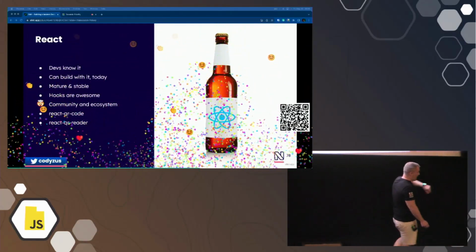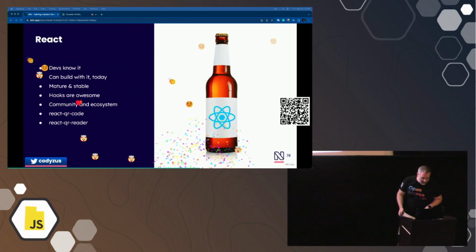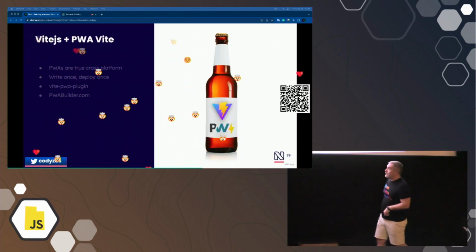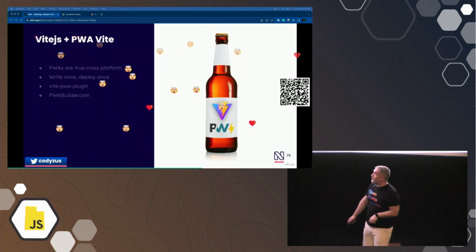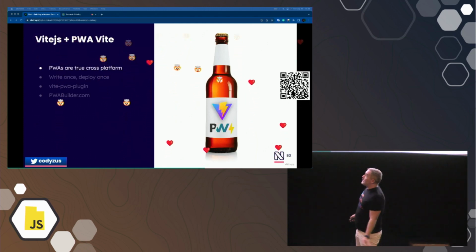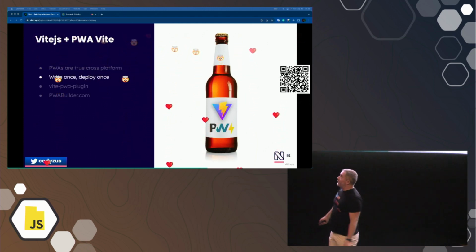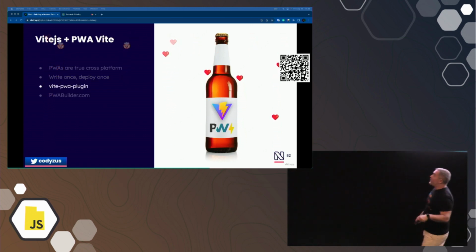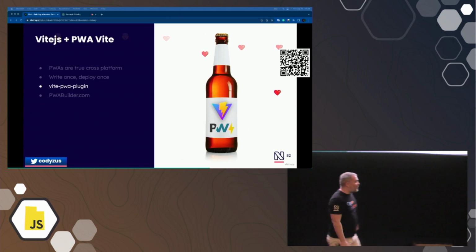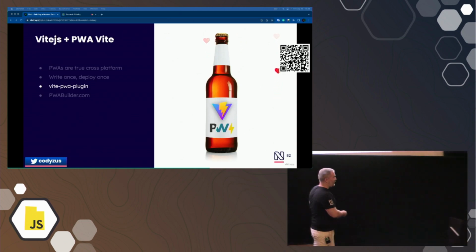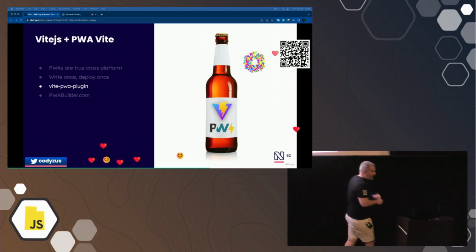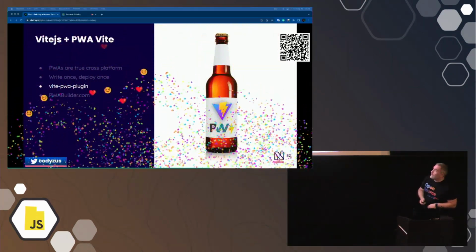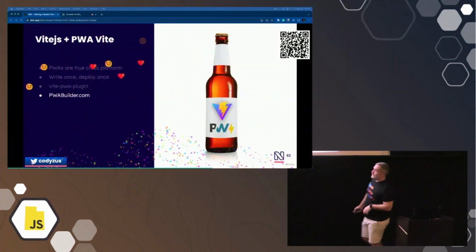Okay, probably running low on time, so let's go a little bit faster. I already talked about using PWA, Progressive Web App. That's what I'm using here for this application. And I said that's going to give you that promise of write once, deploy once, which is really awesome. If you're not using Vite, you should be. And go check out the Vite PWA plugin, which will generate all the things you need, your manifests, and all the pieces that you need to make your React application PWA compatible. That's going to be awesome.